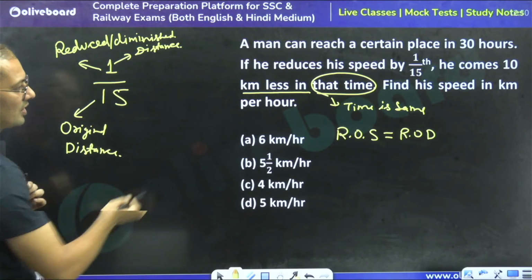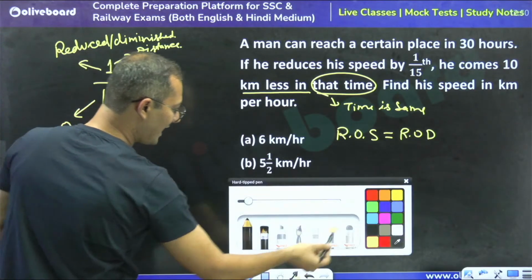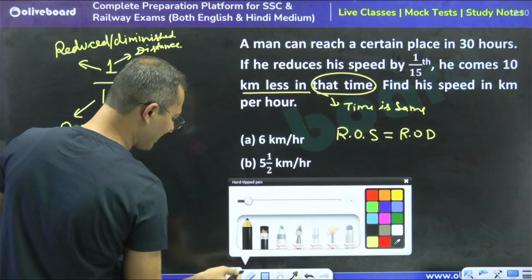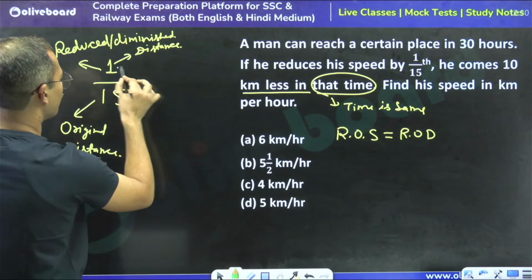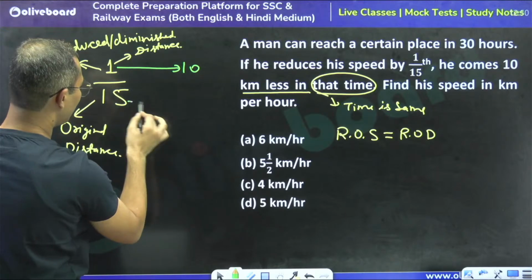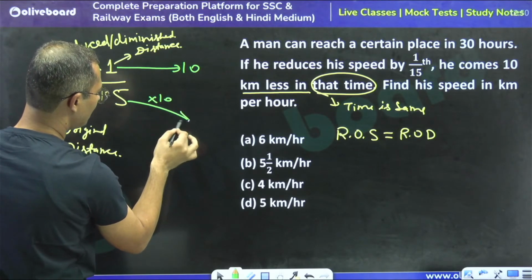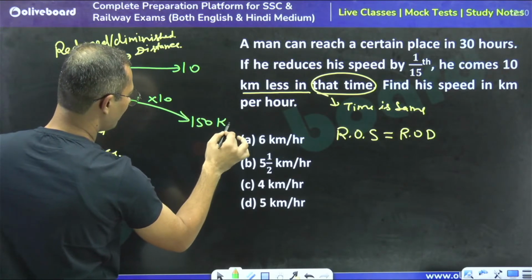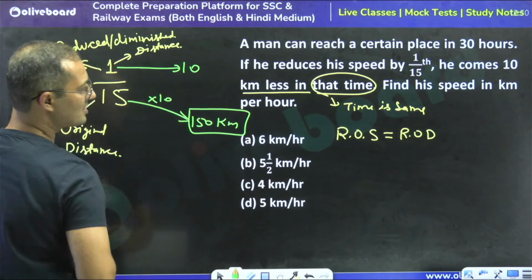Yes. So now 10 km less. Directly I can say that if my concept is clear, I need not do anything. So 1 is equal to 10. So 15 is equal to what? So we can say 150 kilometer, right? So this is the original distance.